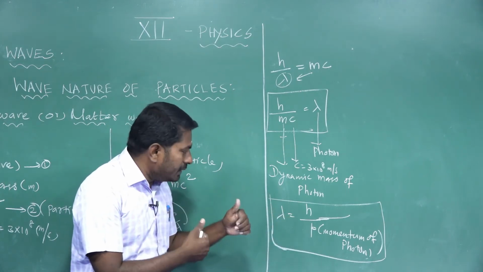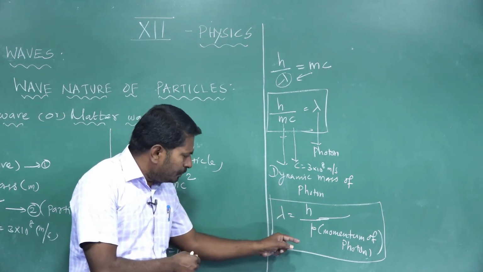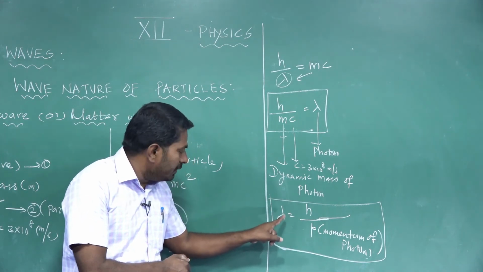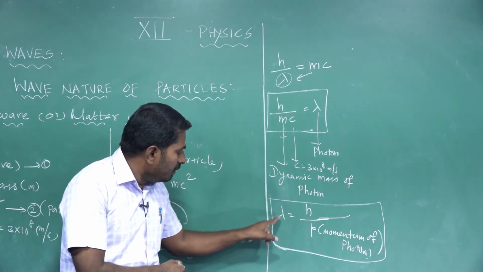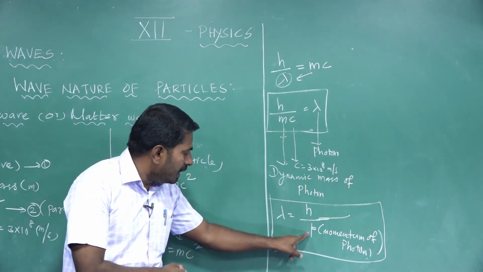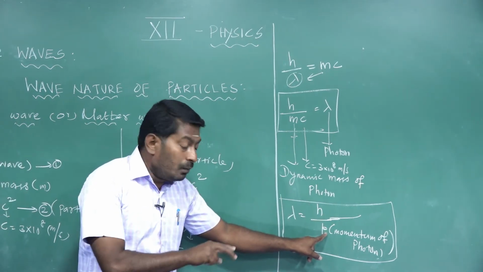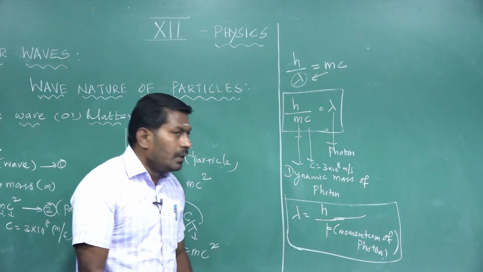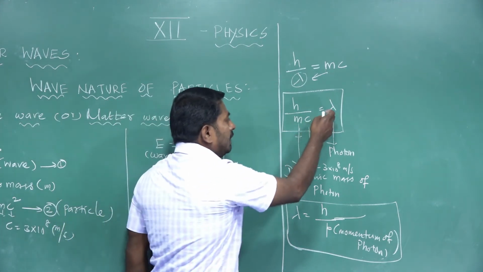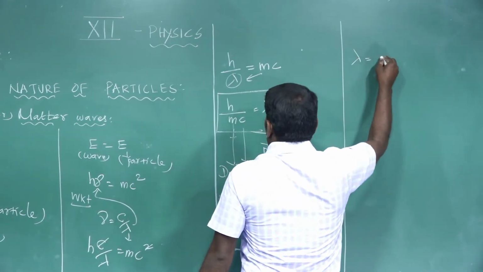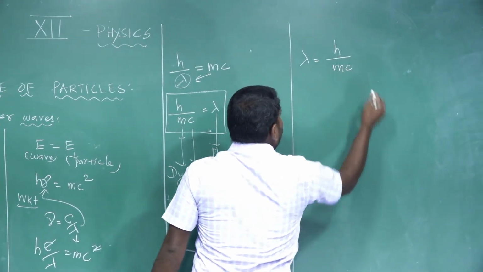In this case, we treat the photon as a particle in motion associated with a wave. That wave is called a matter wave. The de Broglie wavelength of the matter wave, lambda, is equal to h divided by p. h is Planck's constant, p is the momentum of the moving photon. Then the same equation, lambda is equal to h divided by mc.